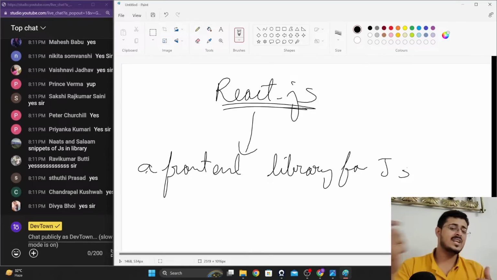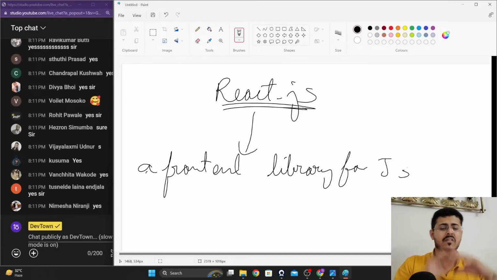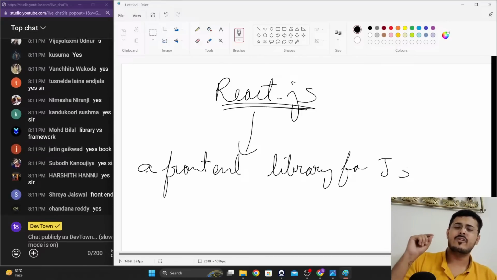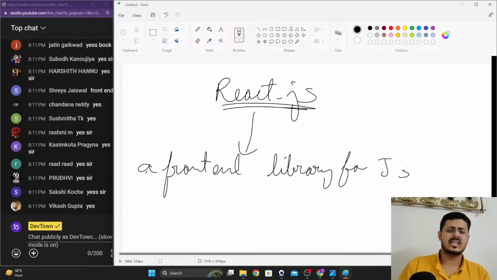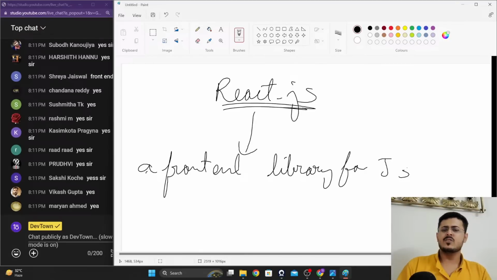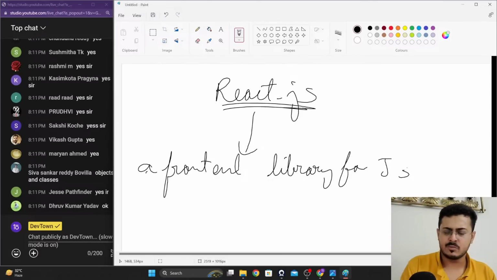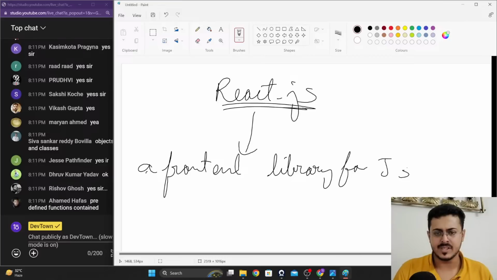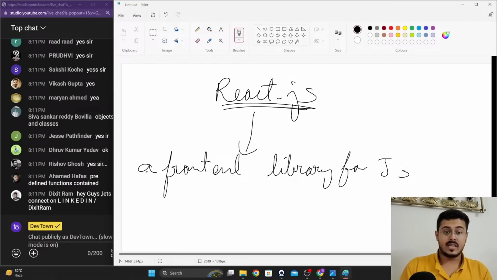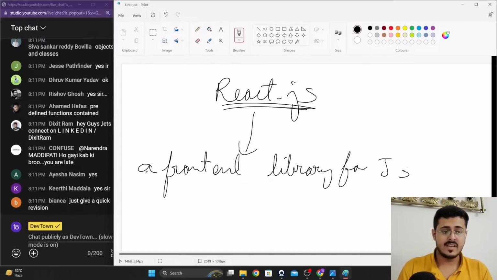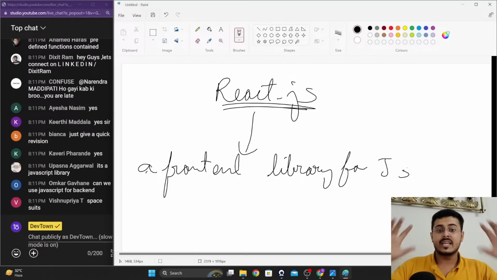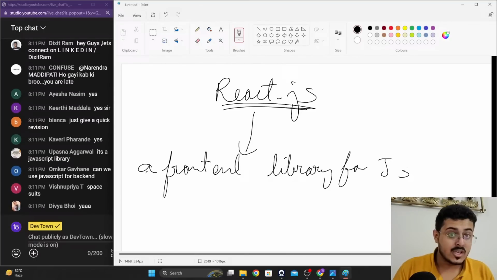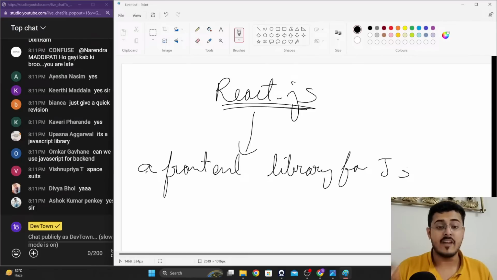In a similar way, inside of front-end web development as well, there were various different things that were very monotonous. For that, you had to write a lot of code inside of HTML, CSS, and JavaScript. It would waste your time like anything, and you would be lagging behind on your code. It would be very hard to maintain the code as well. All these different problems were being suffered. So some people came together. React.js is basically from Facebook itself. The developers at Facebook came together to create a new library that had all the necessary books, all the necessary tools that you can use for creating a website.